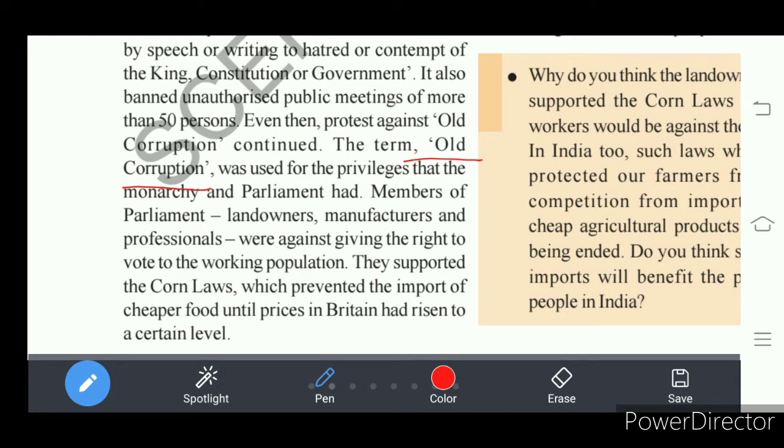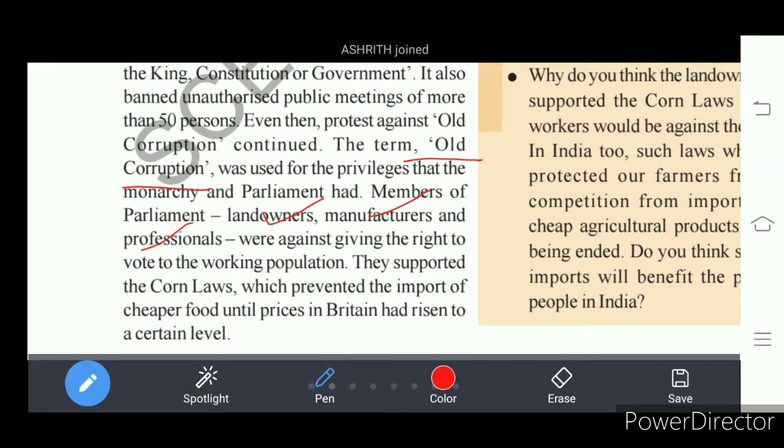That is the right to vote. The right to vote was there only for parliament members. Then who were the parliament members? Landowners, manufacturers, professionals. They had the right to vote.